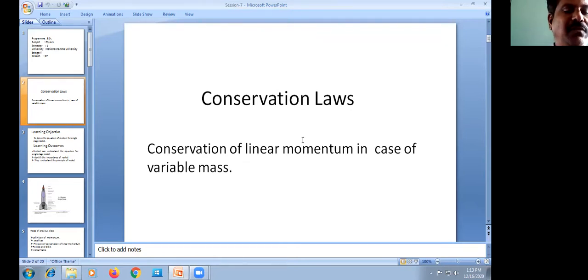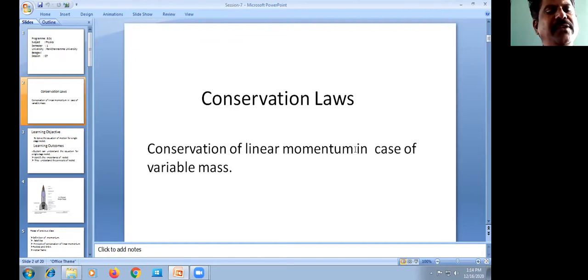The total linear momentum of the system remains constant in the absence of any external forces. How that linear momentum gets conserved in the case of a variable mass, we will discuss in this class.